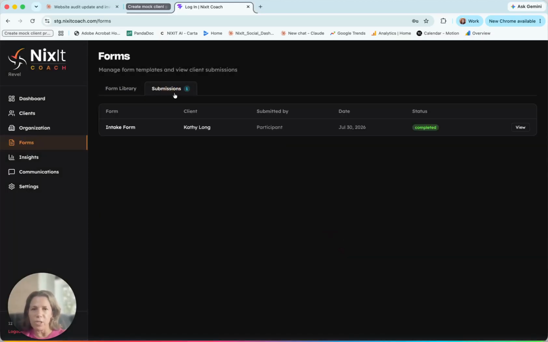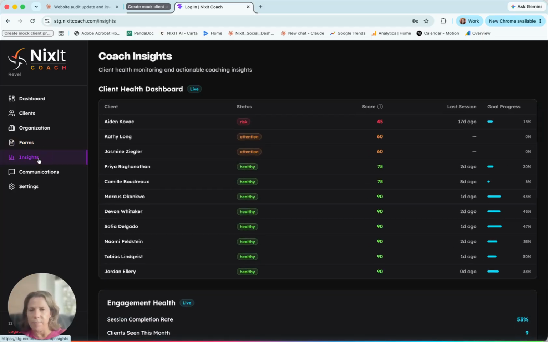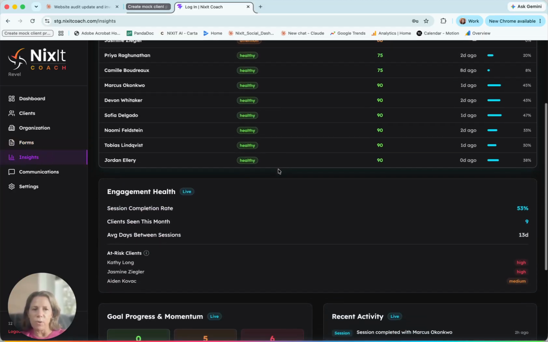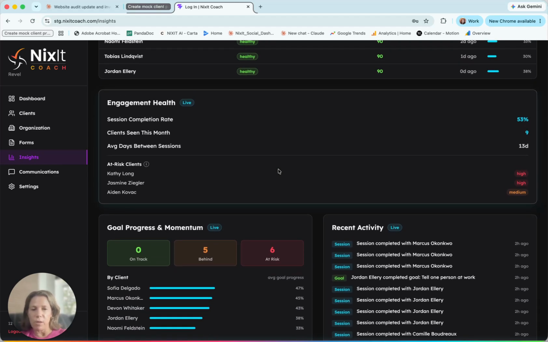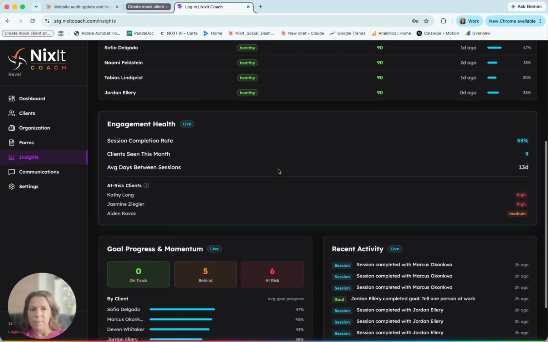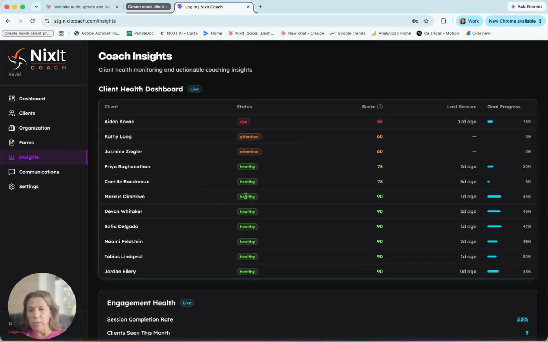Moving over to submissions, this would be if an intake form by you had been sent over, and then if you receive it, it goes under the documents under that particular client, and you get a notification when it's received. That's pretty common. Over here, insights. Insights right now are based on progress and momentum and goals, but it's also attendance and engagement. So these are some of the things that we're going to be working through as we build this out over the next month. But right now, that's what those two values are: attendance, engagement, and goals.